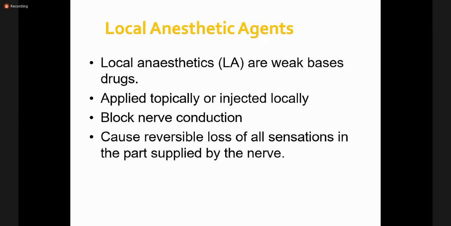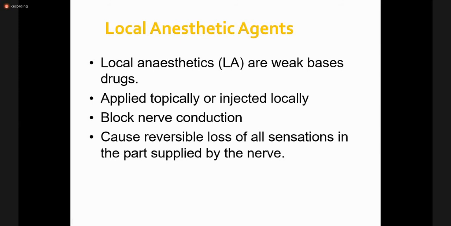Now, local anesthetics, that is the definition. Local anesthetics are weak bases. This is an important point that you must remember, and they can be applied topically and injected locally. They block nerve conduction, and cause reversible loss of all sensation in the part supplied by the nerve. So local anesthetics are weak bases. And one important point that you must know,